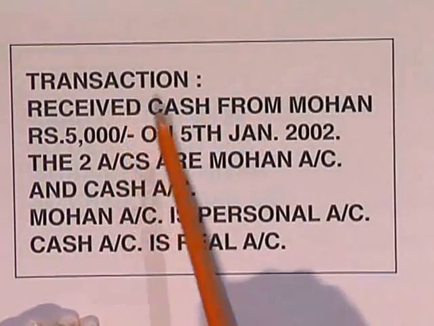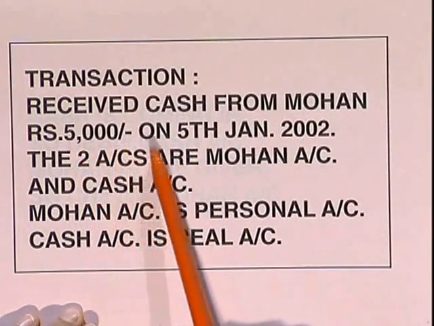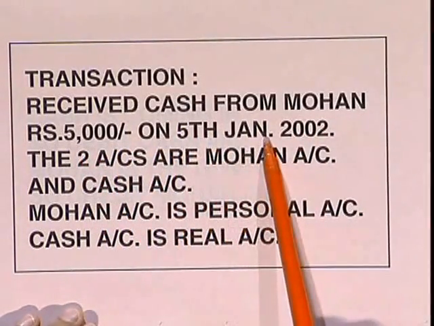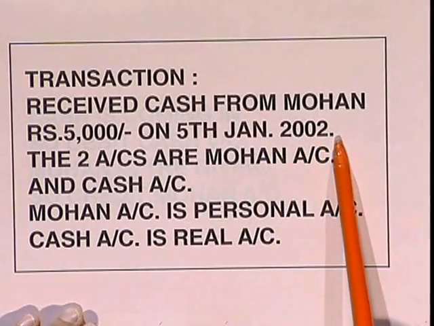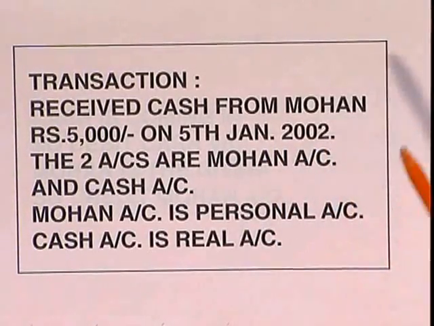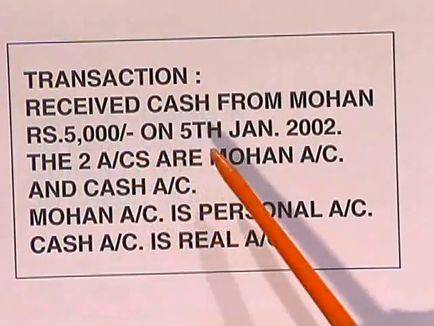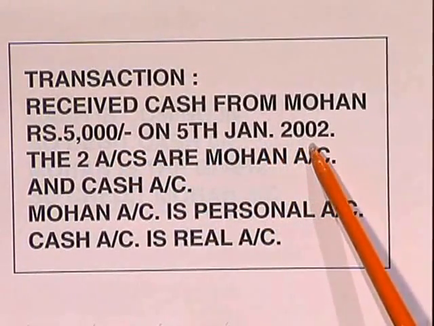We will take one more example: received cash from Mohan rupees 5,000 on 5th January 2002. This is the transaction.